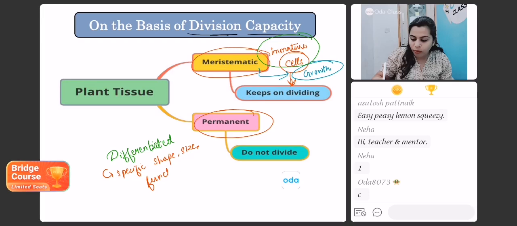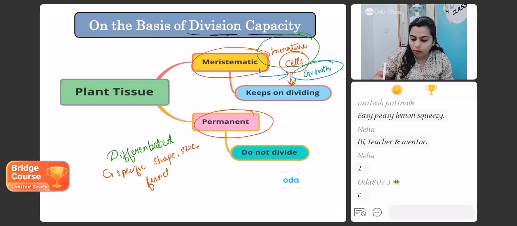Now, one more thing we will solve. Students, meristematic tissues are actually living cells. They have a thin cell wall. The cell wall is the outermost protective barrier of the cell that surrounds the cell and protects it from the outer environment. Yes, correct, Tara. Inner to it is the cell membrane.